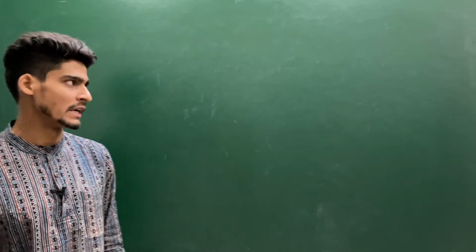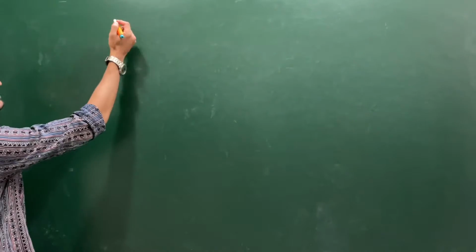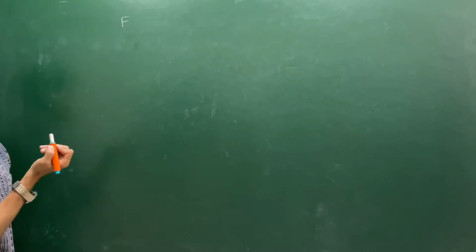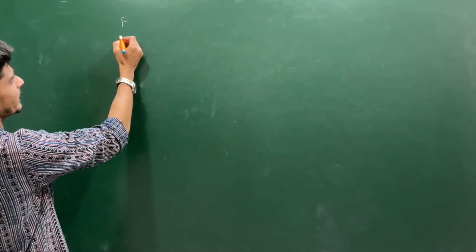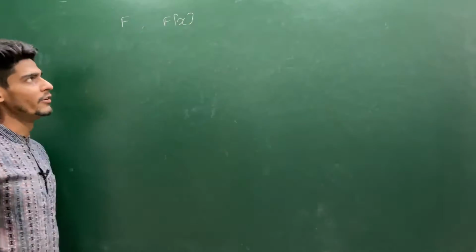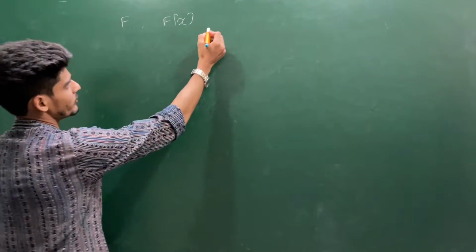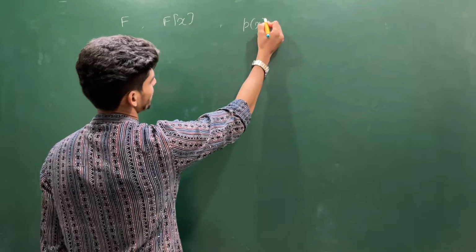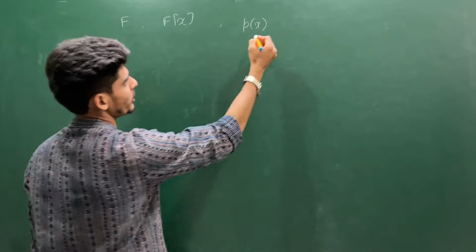I had given you a homework. I hope you have tried it. We were having the situation: suppose F is a field and we were creating this ring, which is a very nice ring. This is a principal ideal domain because F is a field. We have chosen an irreducible polynomial P(x), which is defined in